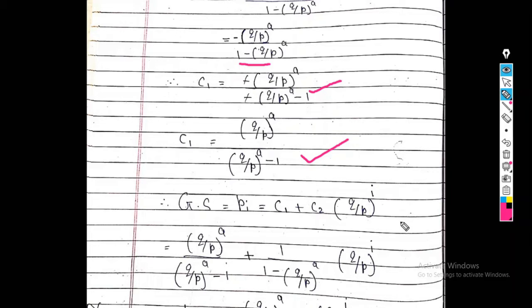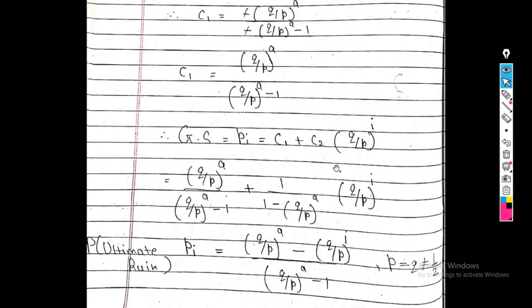So general solution is what? See, this is C1 plus C2 into q upon p raised to i. So we first put the values of C1 and C2. After putting these values of C1 and C2, my equation is what? See, this is my C1 and this is my C2. Now here the term is what?